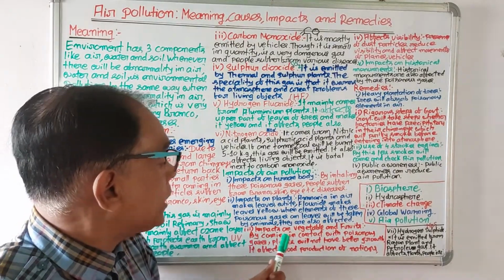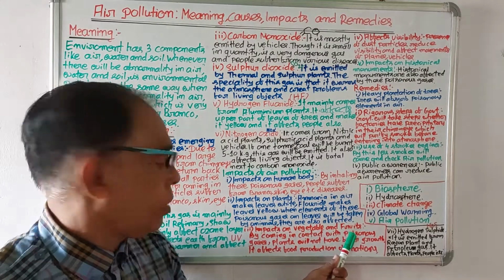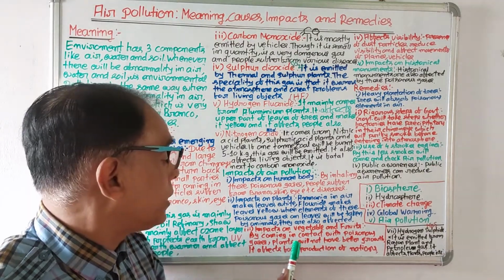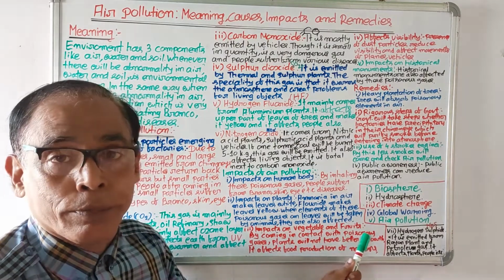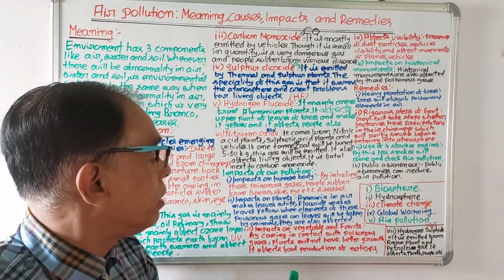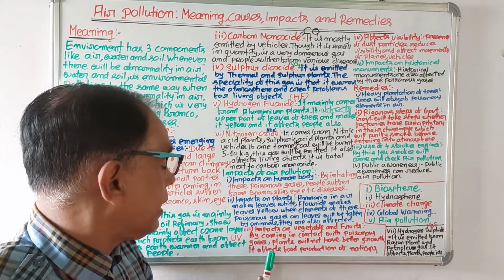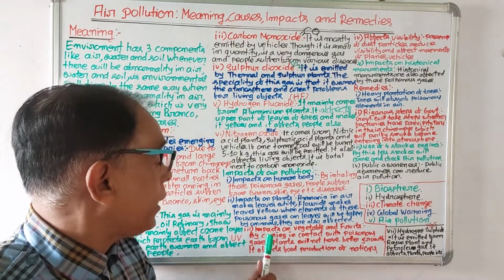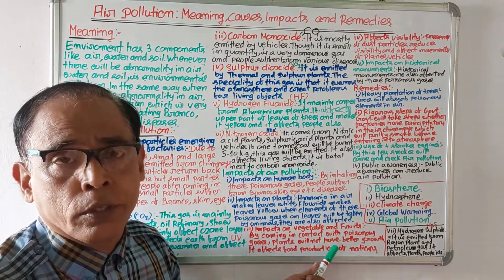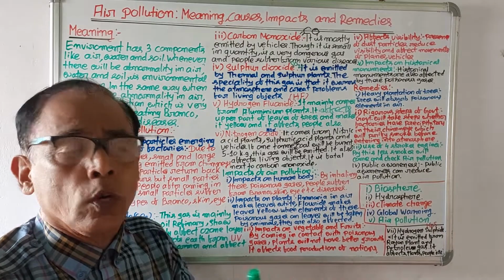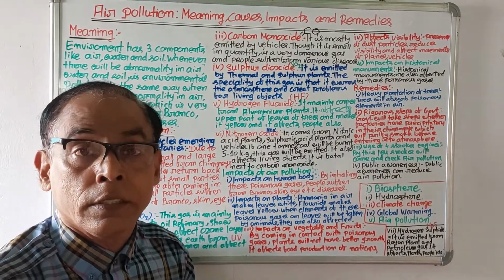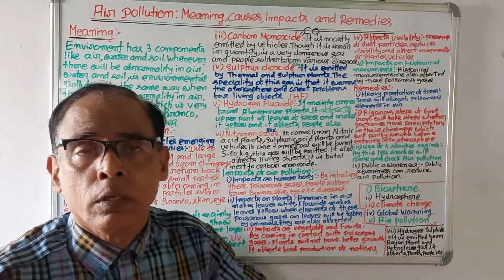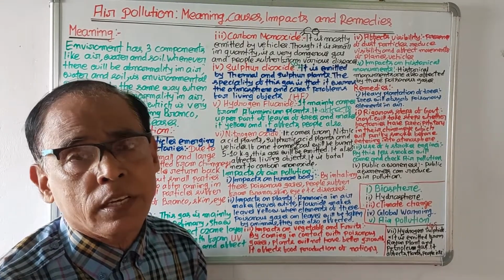Number 3, impacts on vegetables and fruits. By coming in contact with poisonous gases, plants will not have better growth. If plants do not have better growth, then definitely food production will be affected. So the third impact is the impact on vegetables and fruits. If vegetables and fruits come in contact with the poisonous gases, then plants will not have better growth, and food production will be affected.